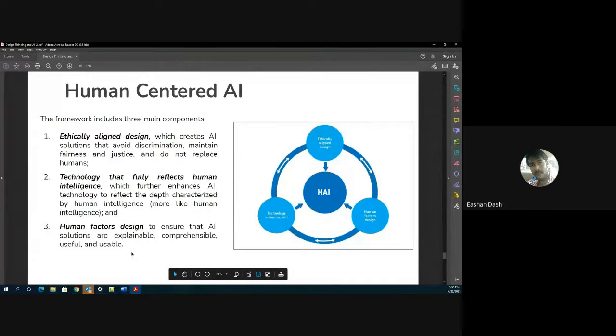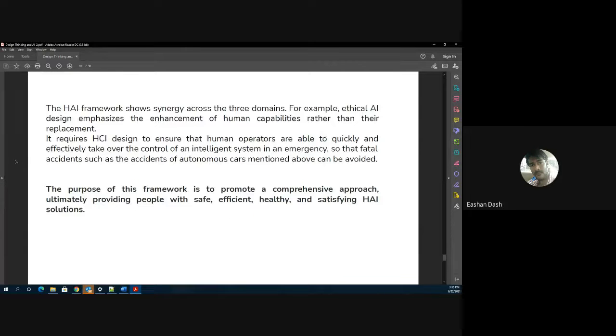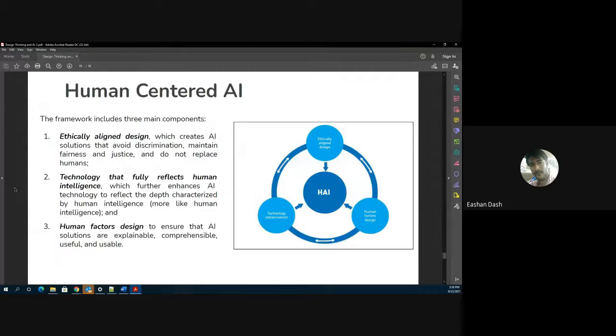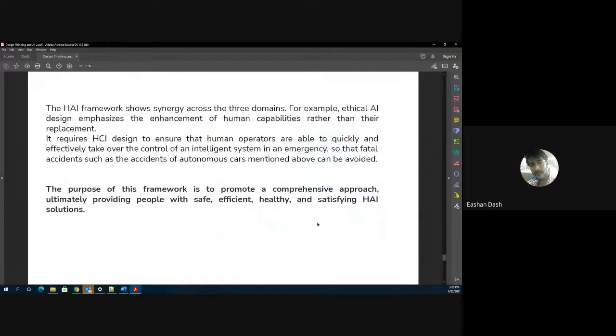Like I told you, you cannot just simply make an AI product which does not solve any real life problem, and then keep going to customers and request them to please use my solution, when it does not solve any problem. So the AI solution should be usable and should solve a real world problem. The purpose of this framework, HAI, is to promote a comprehensive approach, ultimately providing people with safe, efficient, healthy, and satisfying HAI solutions.